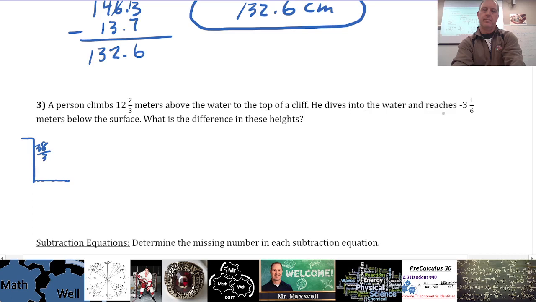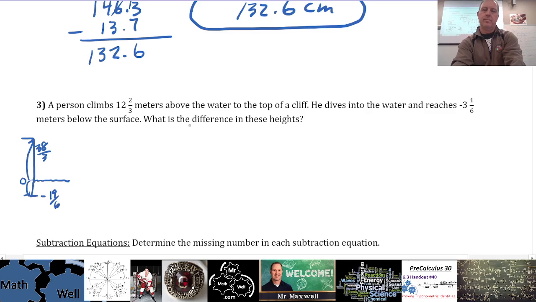He dives into the water and reaches negative 3 1/6 meters below the surface. So we're going down below the surface of the water, which you could probably think about as 0, couldn't you? Because this is a positive number up here. And then we're going down below the surface. So like on a number line or a vertical line like that, you might think of the water as 0. So this is an improper fraction. Let's see, 3 times 6 is 18, plus 1 is 19. So this is negative 19 over 6.